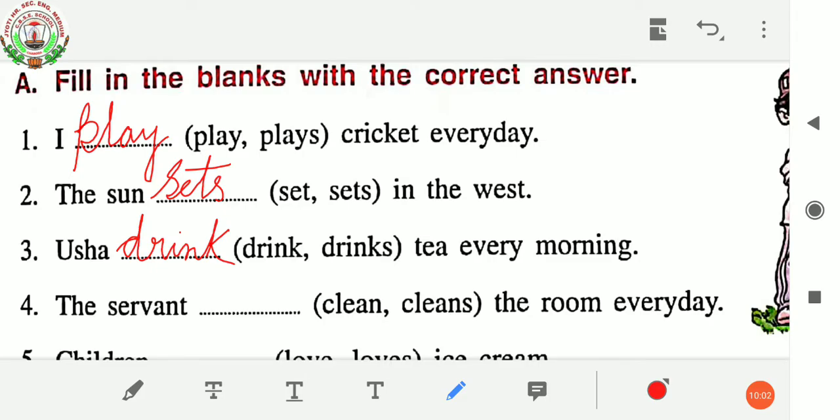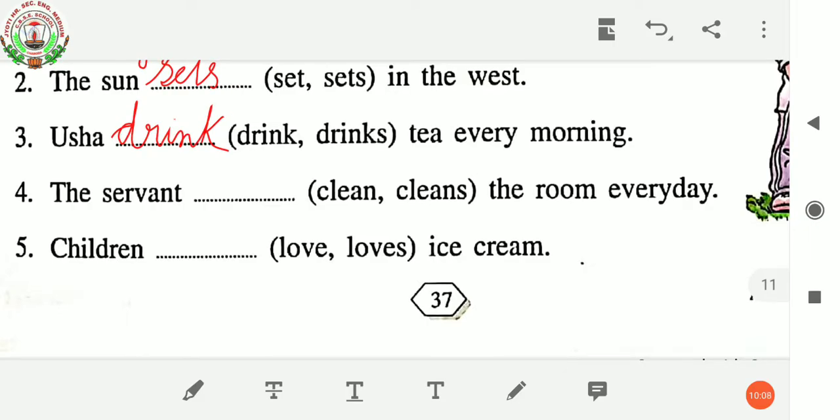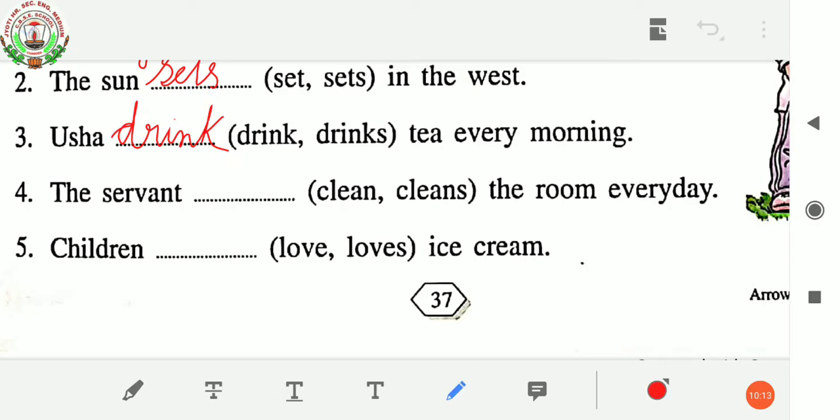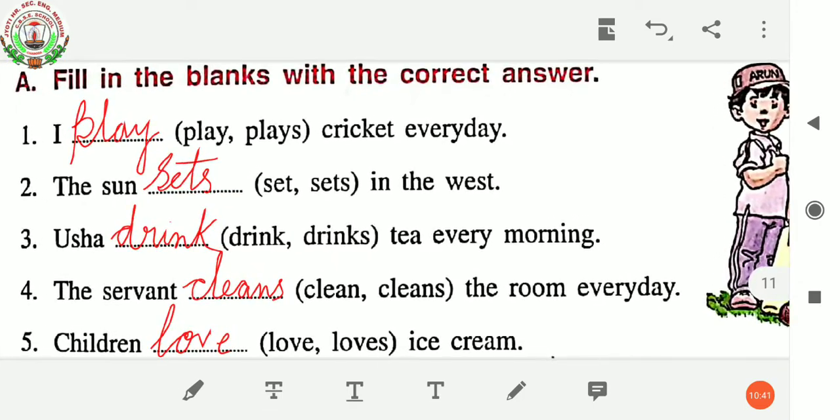Tea every morning. Then number 4, the servant cleans the room every day. So you have to write the servant cleans the room every day. Number 5, children love ice cream. So you have to write children love ice cream. Okay. So let me read it out what we have written over here.